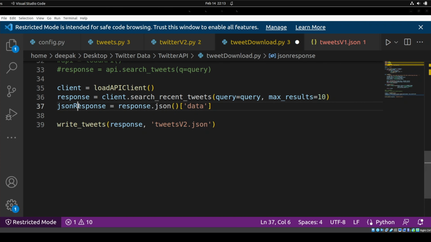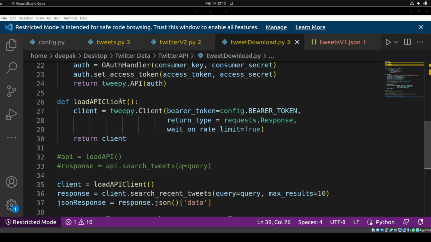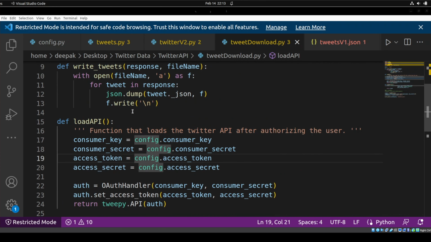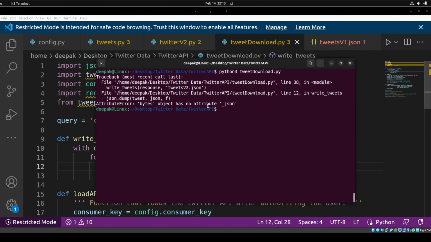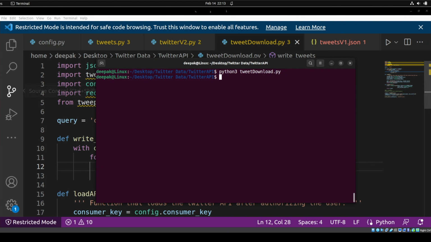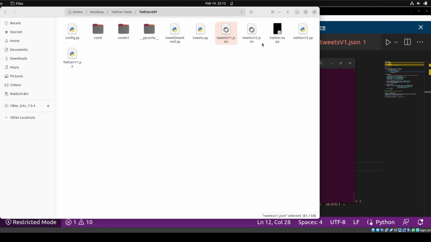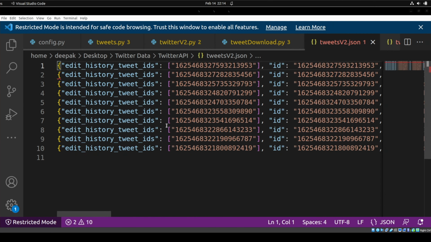So this is basically the response that I'm getting from this v2. Whatever I'm getting, I need to pass here, right? So go to this thing and remove this JSON. Just try to run this program now. Okay, something has been written. Okay, let's go see this open.